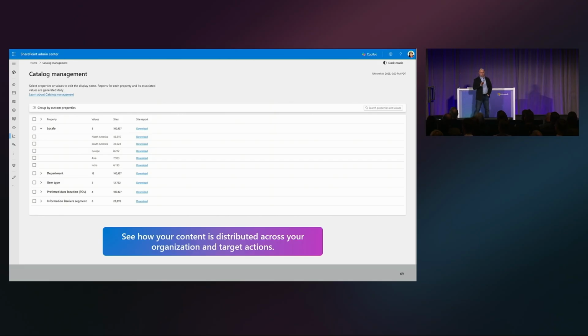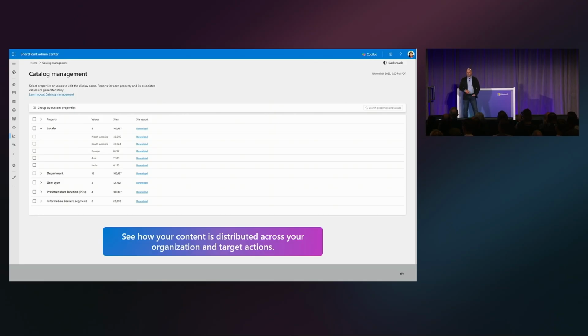When I talk to customers about this, they're really excited, especially about the location and department, because you have different municipalities and different countries where the tenant and content is sometimes spread out, and they need different kinds of policies and different governance. Now you can start setting that up at a much more granular level. All this is going to get integrated in all the different SAM policies.